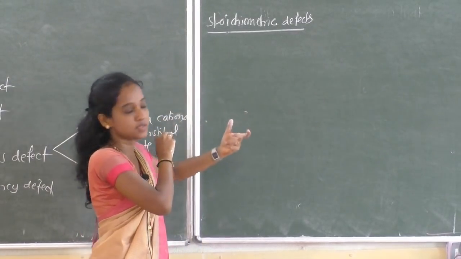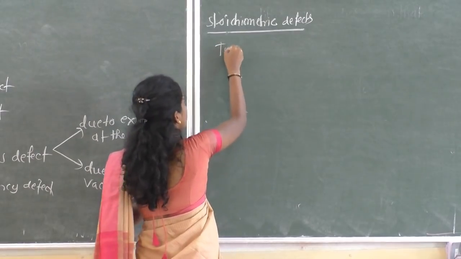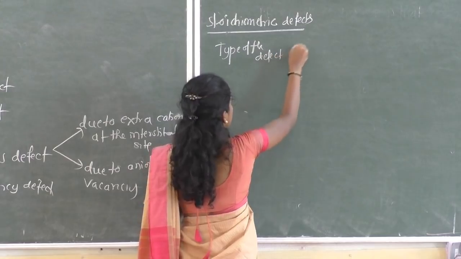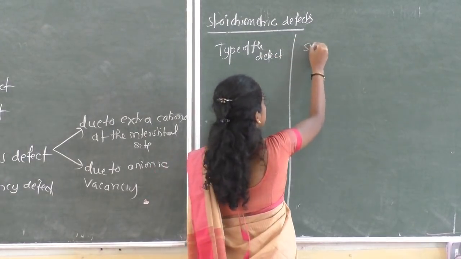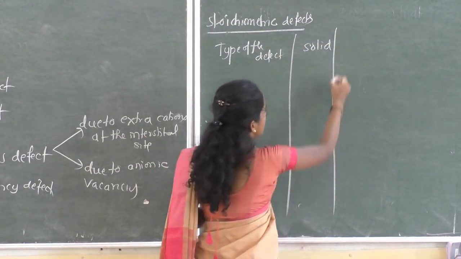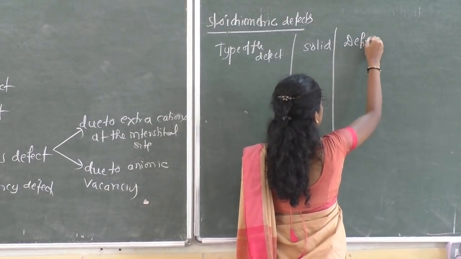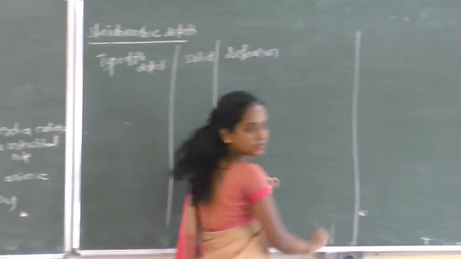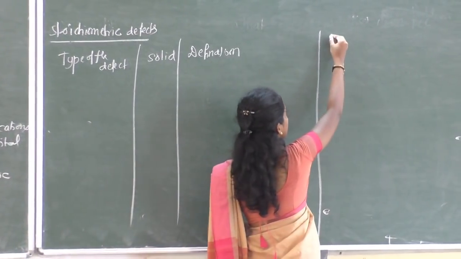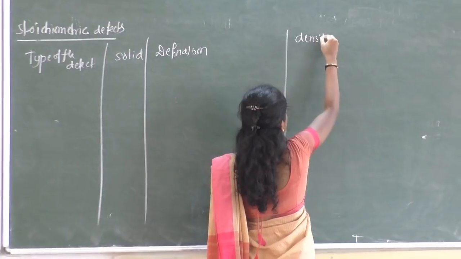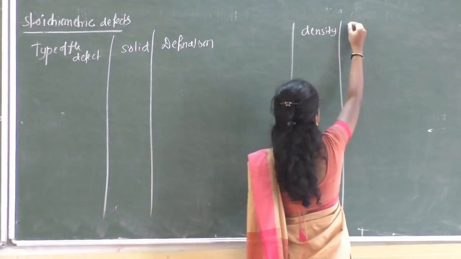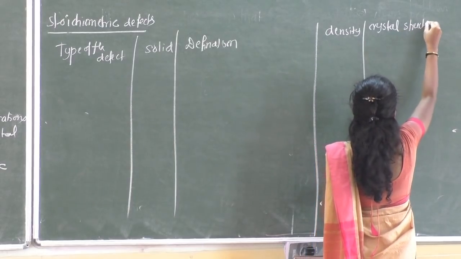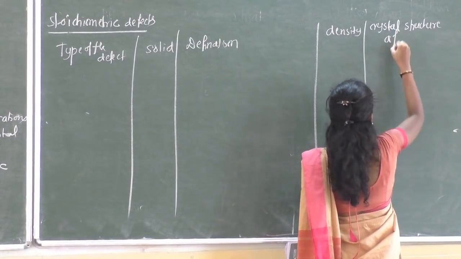Now make 5 columns. In the first column you write the type of the defect. Next, solid. In the third column you write the definition. Next, density, and then the structure, the crystal structure after the defect.